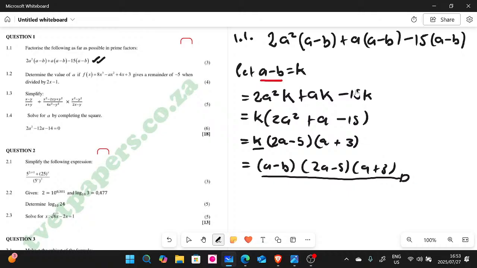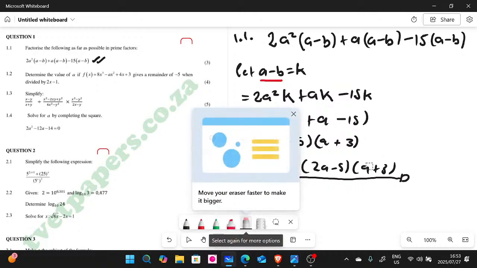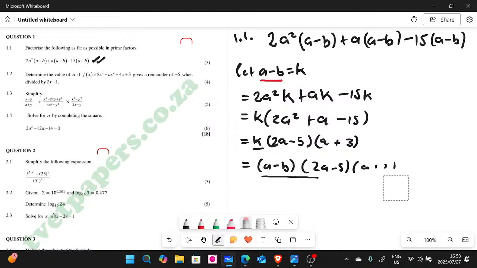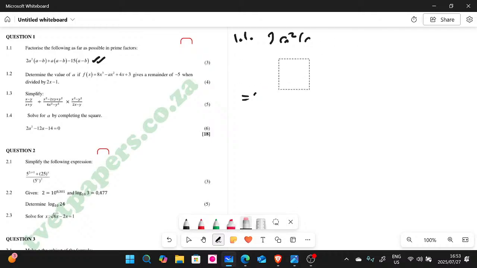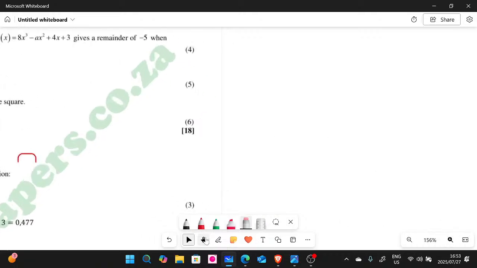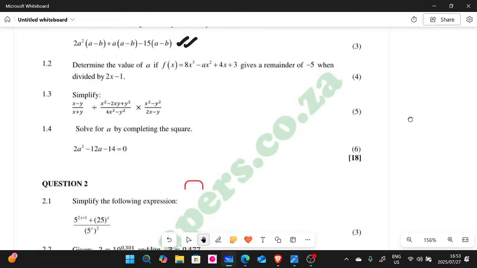All right, so we are done with this one. If you don't have any question, I'm gonna erase this very quickly, and let's do 1.2. Right, I'm gonna zoom 1.2 and let's try to do it.